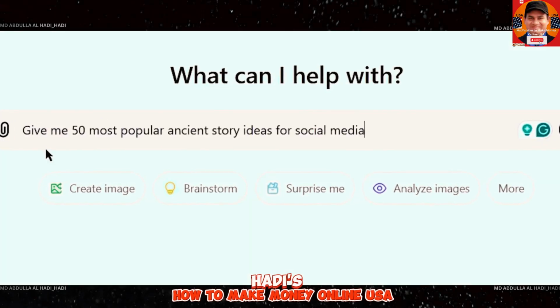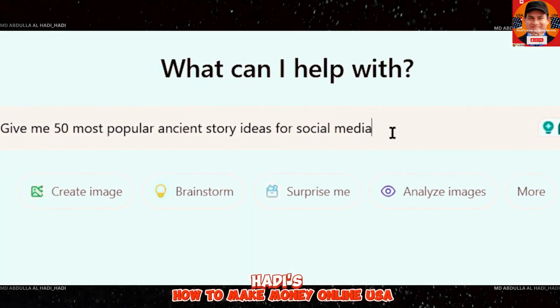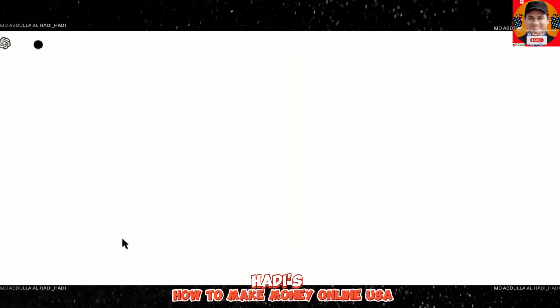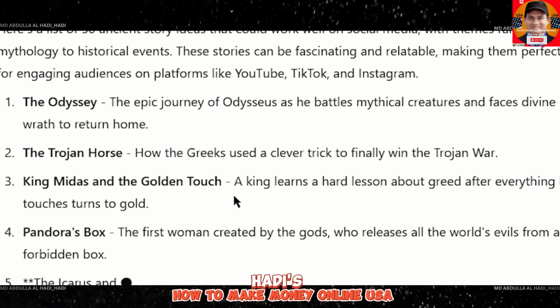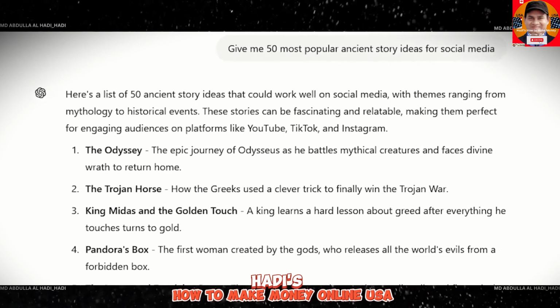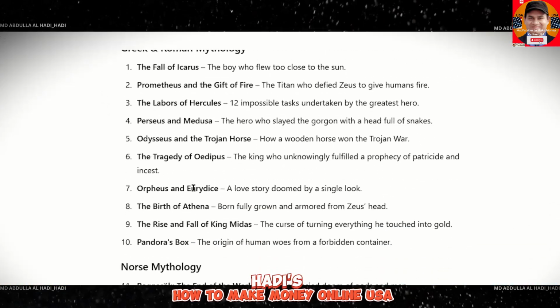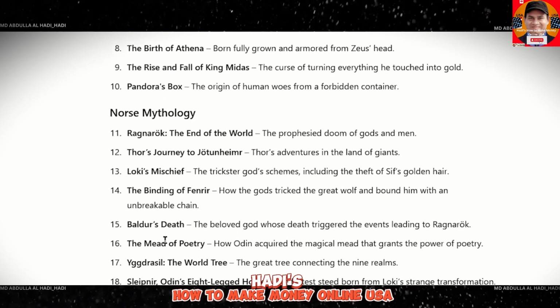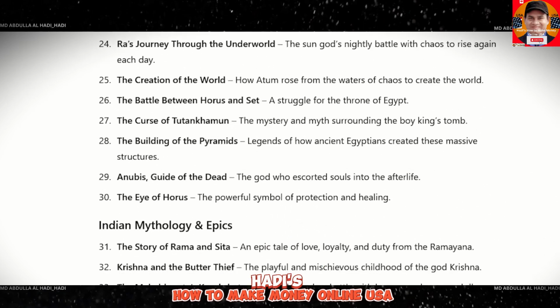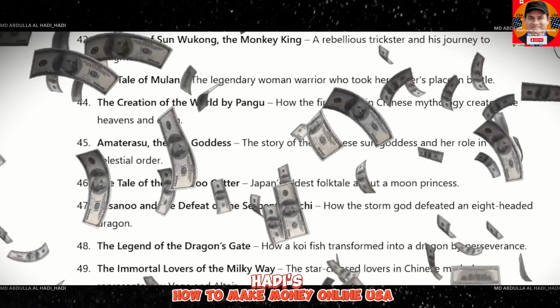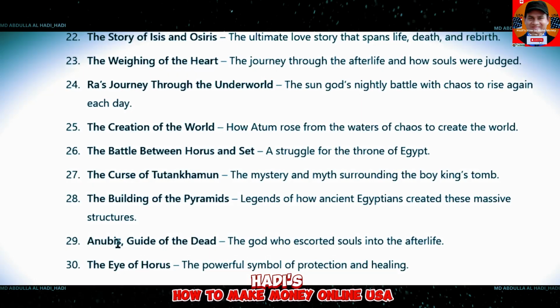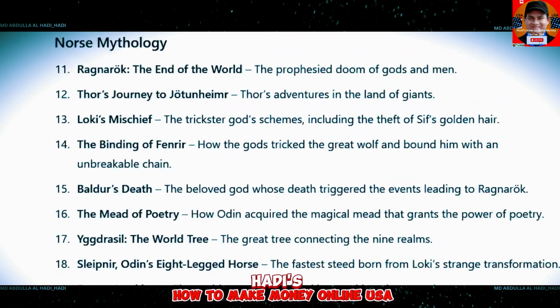Let's start with the first step, which is to come over to ChatGPT. And I want you to type, give me 50 most popular ancient story ideas for social media. And ChatGPT, being one of the best AI tools for this work, will give you the most popular and best ancient story ideas for social media. As you can see, these are the best and most popular ancient stories of different regions. You can choose any of the story categories that you like for the purpose of this make money online method. These ancient story ideas are perfect for creating short videos for social media.